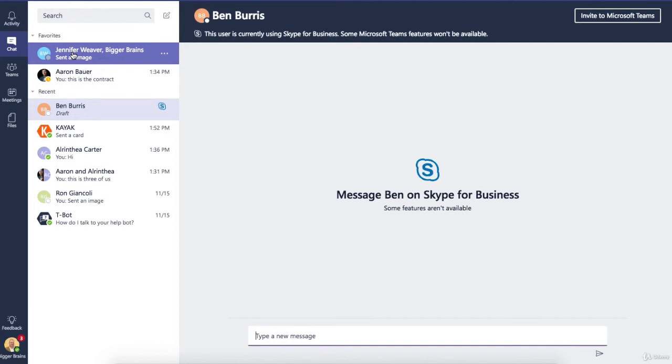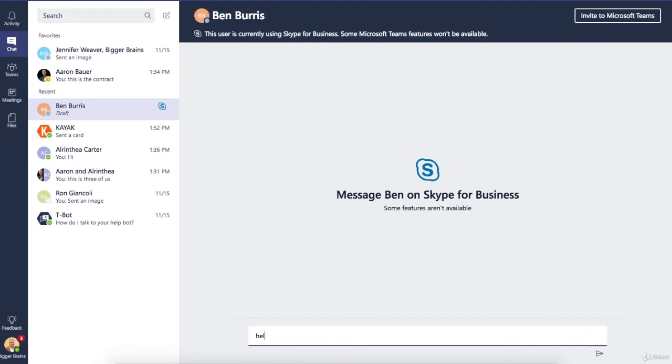If I try to bring him up, I did a search for his name, and it's telling me this user is currently using Skype for Business. Some Microsoft Teams features won't be available. Notice all the formatting controls are gone. I can't send emojis. I can't send GIFs. I can't even have an audio and video call with him yet. They are going to include that at some point in the future.